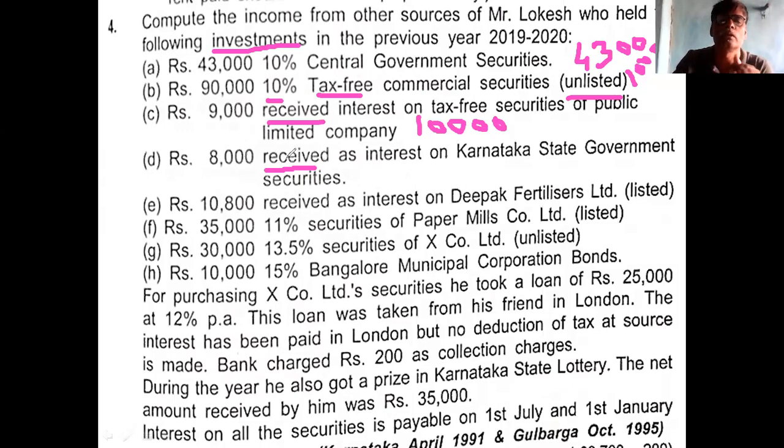This is the point, remember. So 8,000 is the received interest on Karnataka state government security. So its income is 8,000 only.